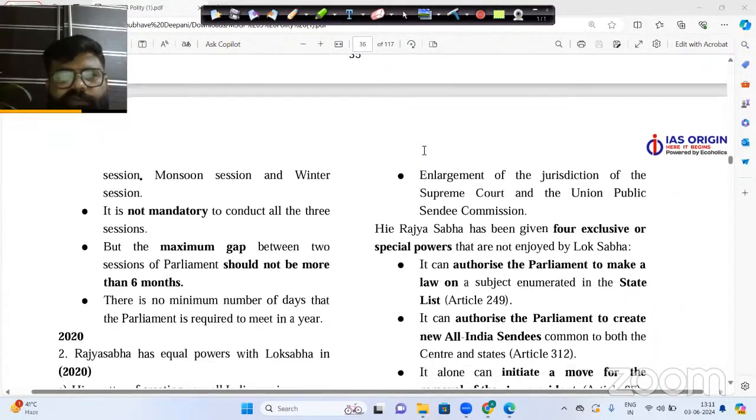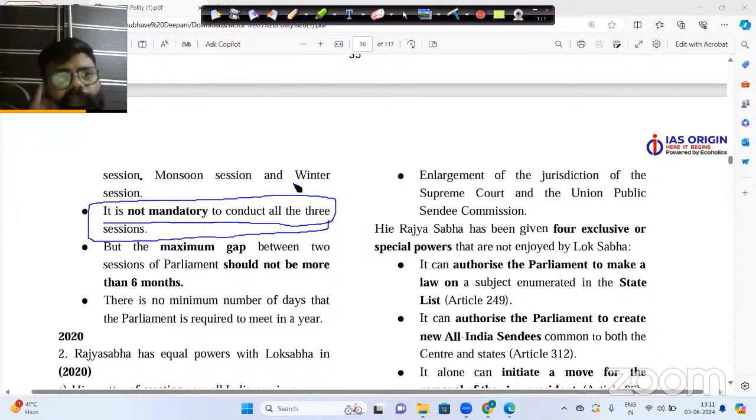That is the budget session, monsoon session, and winter session, as you can see here. And again, it is written here that it is not mandatory to conduct all the sessions. But you need to remember one thing: the maximum gap between the 2 sessions can only be 6 months. The gap between the 2 sessions cannot exceed 6 months.